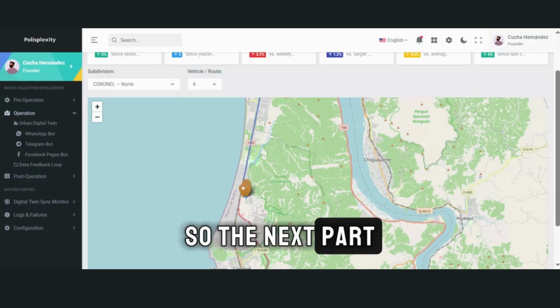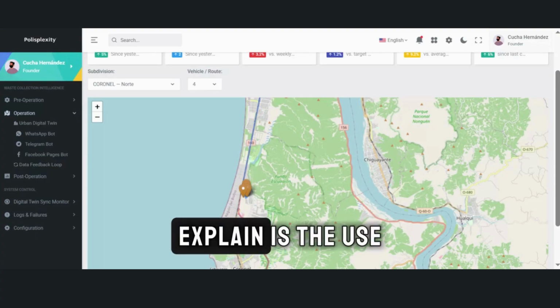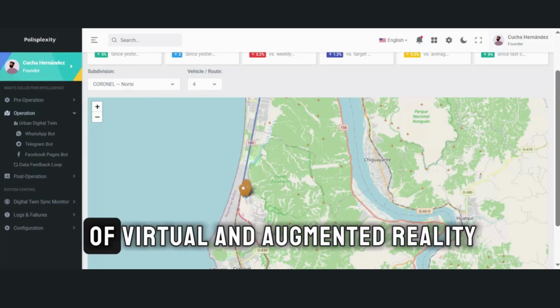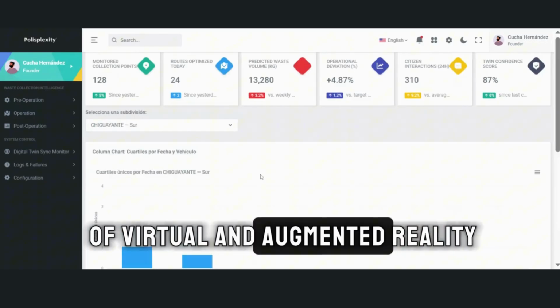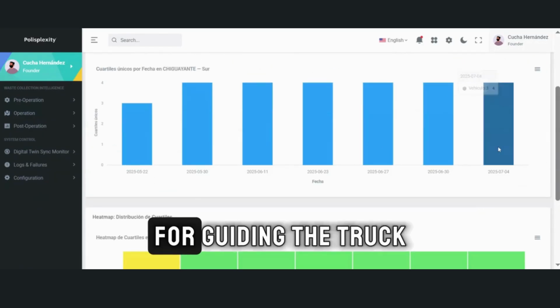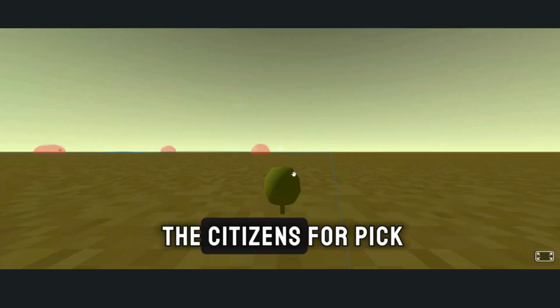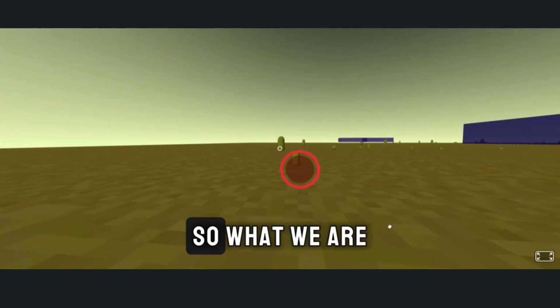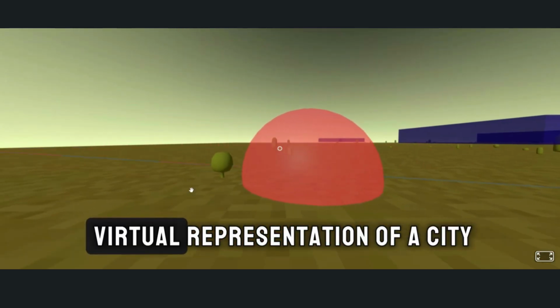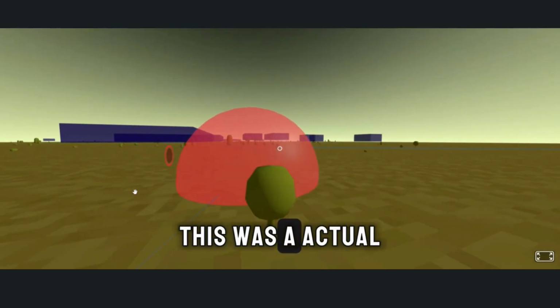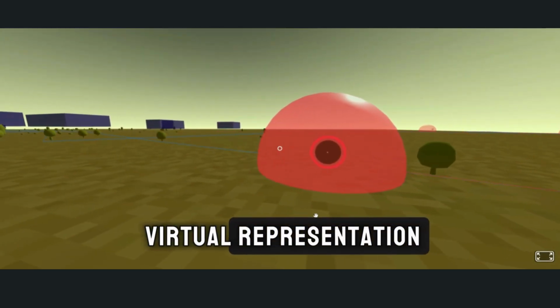So the next part that we want to explain is the use of virtual and augmented reality for guiding the truck drivers or even the citizens to pick up the trash. So what we are seeing here is a virtual representation of a city. This was an actual virtual representation.